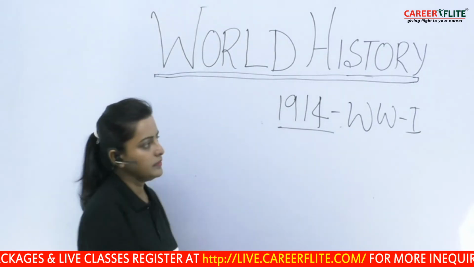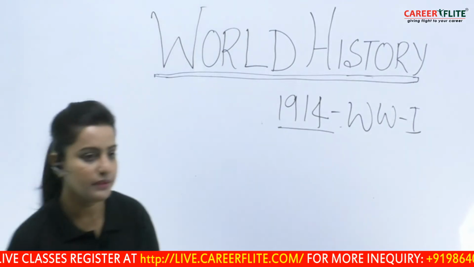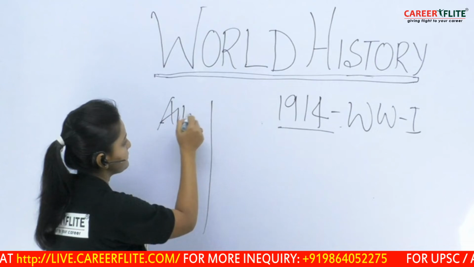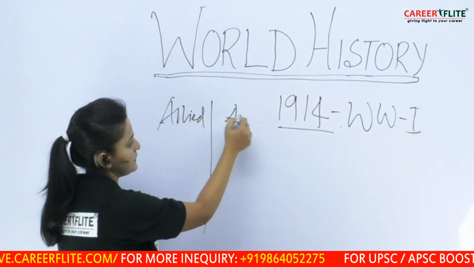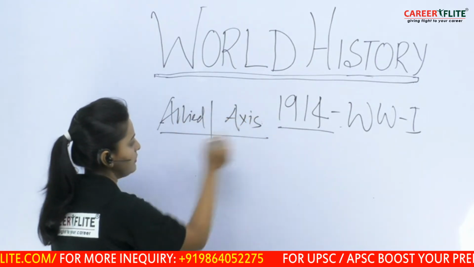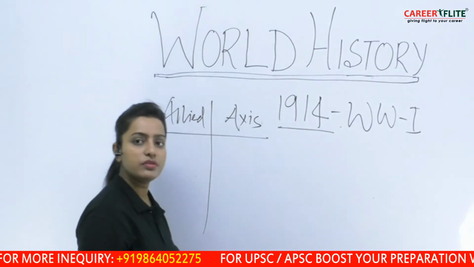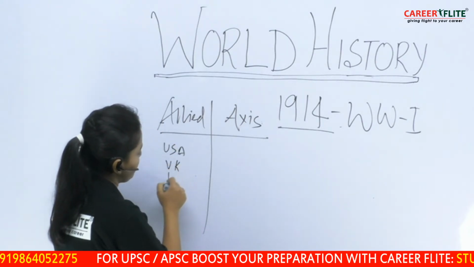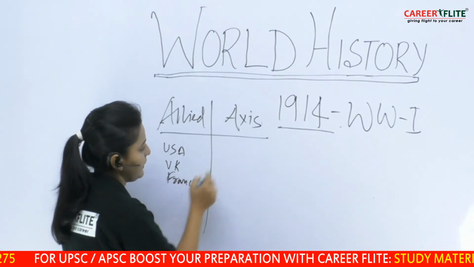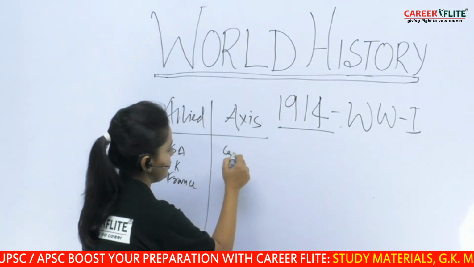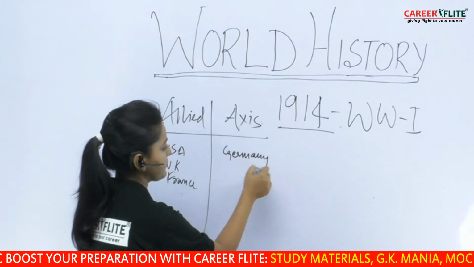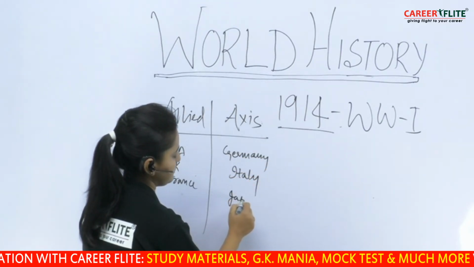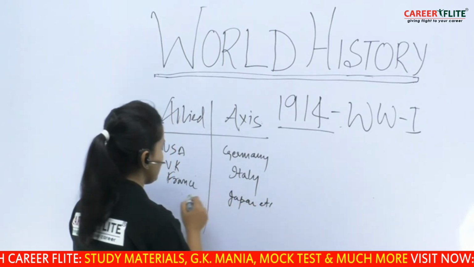Now this First World War was actually between two groups of power. One was Allied and the other was Axis power. In Allied we see a lot of countries like USA, UK, France, etc. And in Axis we see basically Germany, Italy, Japan, etc. All right.